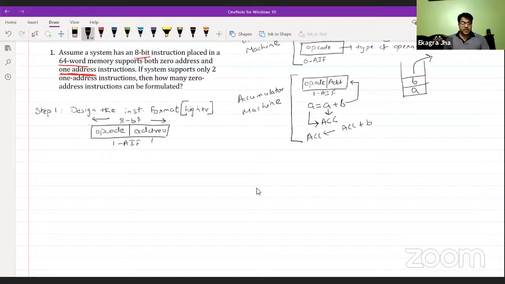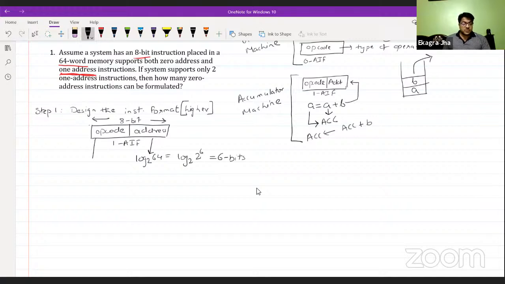Okay, so how do you find the address field length? You need to find the decoded value of this address field. So it will be log of 64 at base 2, which is log base 2 of 2 to the power 6, which is 6. So the address field will be 6 bits long. Okay. So for the number of cells or memory you are having, the power of 2 is going to be the length of that field.